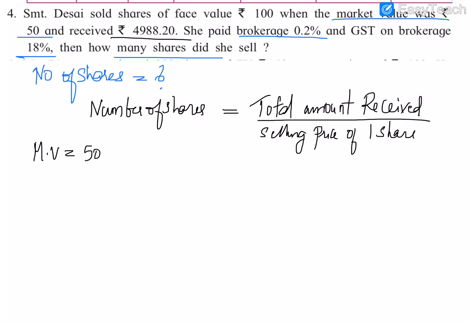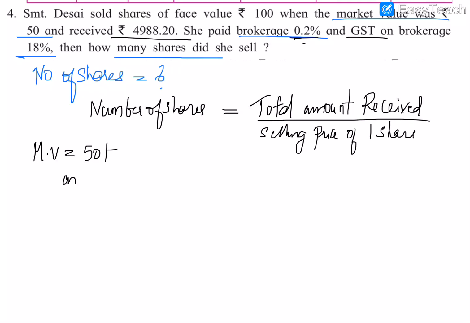Market value is rupees 50 given, and brokerage rate is 0.2%. In case of selling, we will subtract the brokerage from that amount. Also GST on brokerage is there.